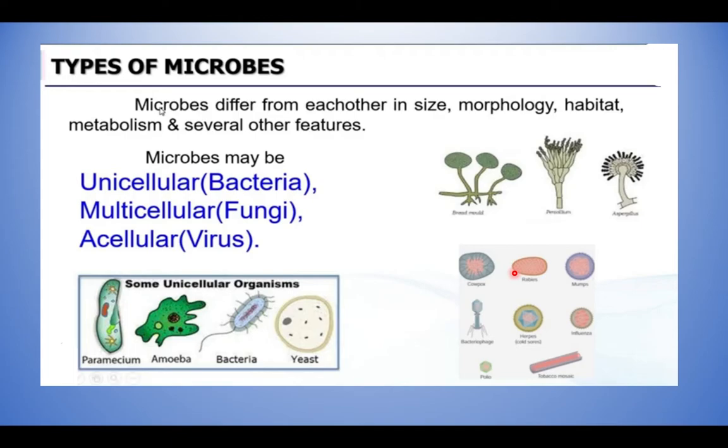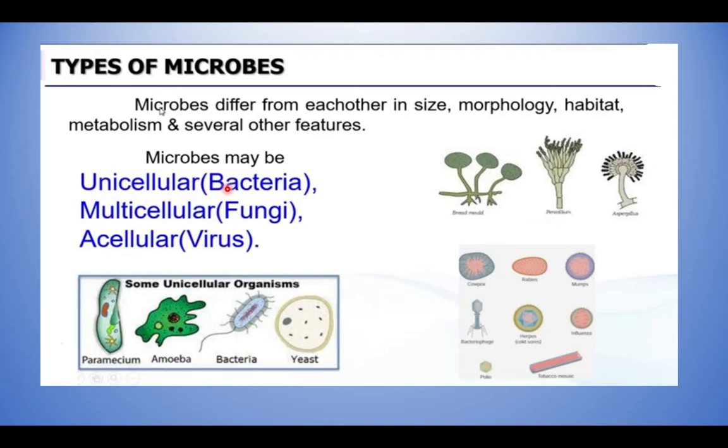So based on that, there are 3 types: unicellular organism, multicellular organism and acellular organism. So microbes can be classified into unicellular. Uni means what? Single. So a single celled organism.